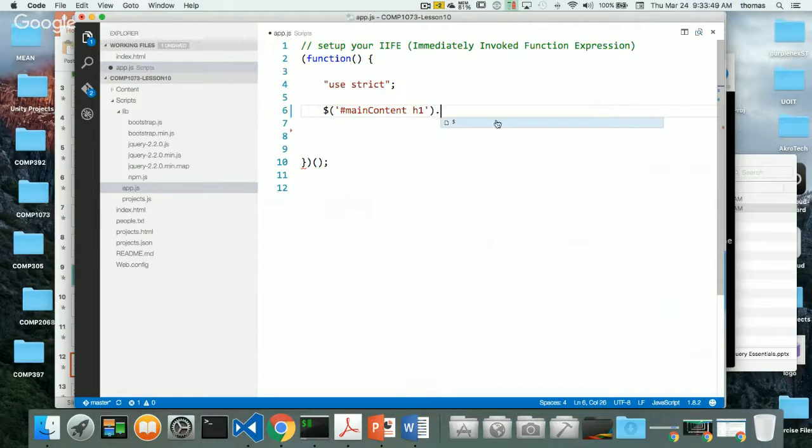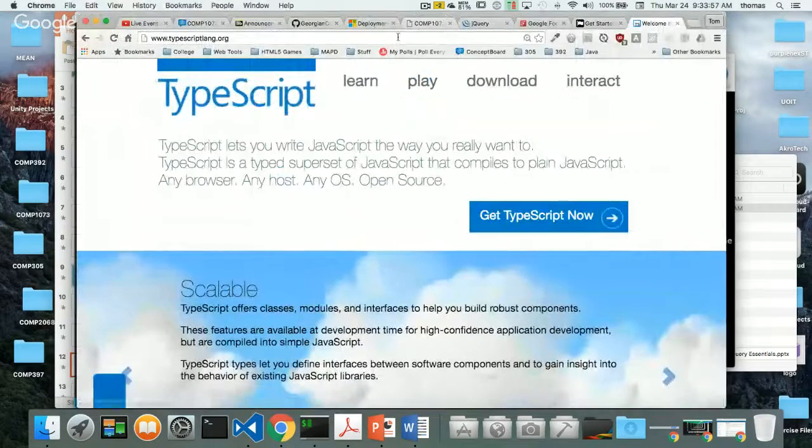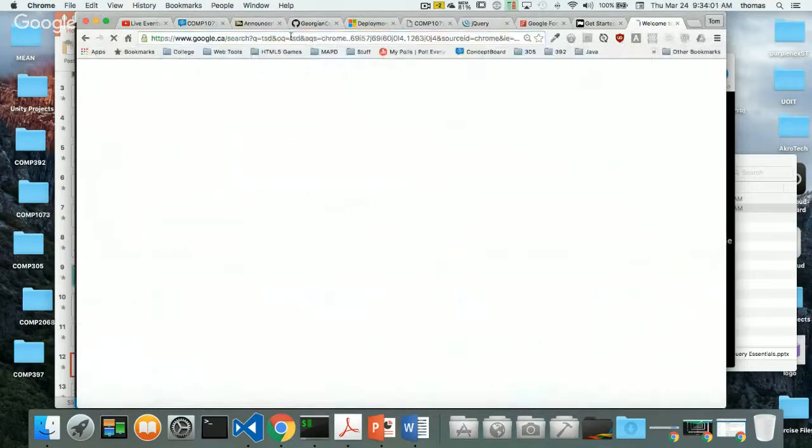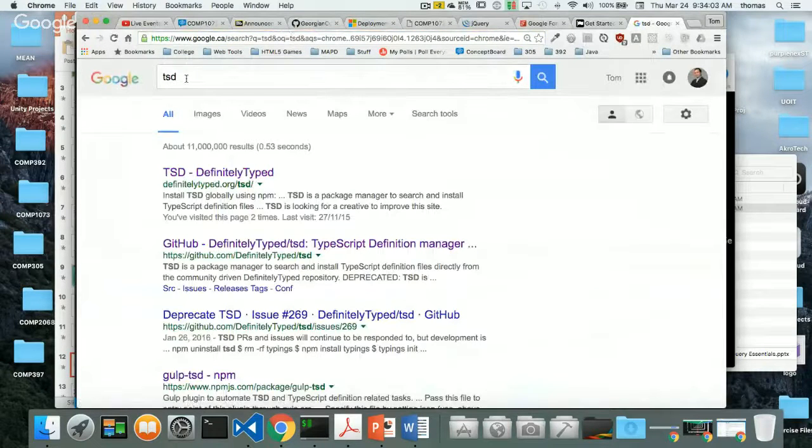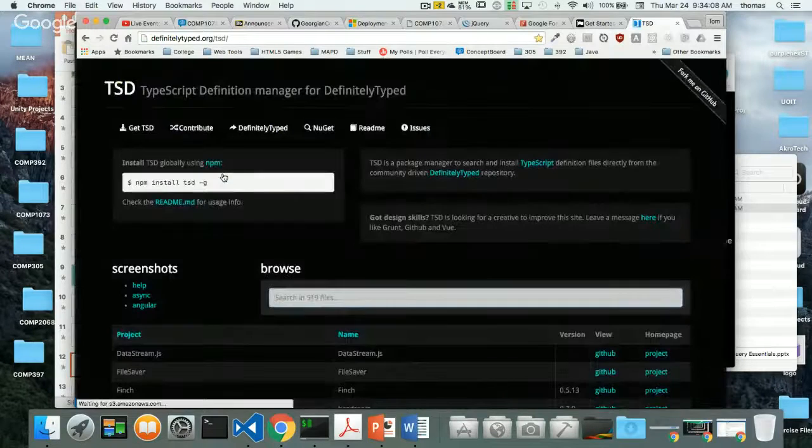Of course, any kind of code hinting is much better than this. Okay, how do I do that? What's the quick way to do it? Well, if I look up online, there's another service we can use. If I look at TSD, and if you look up TSD on Google, you can go to something called Definitely Typed. Definitely Typed is a short little library that we can add in.